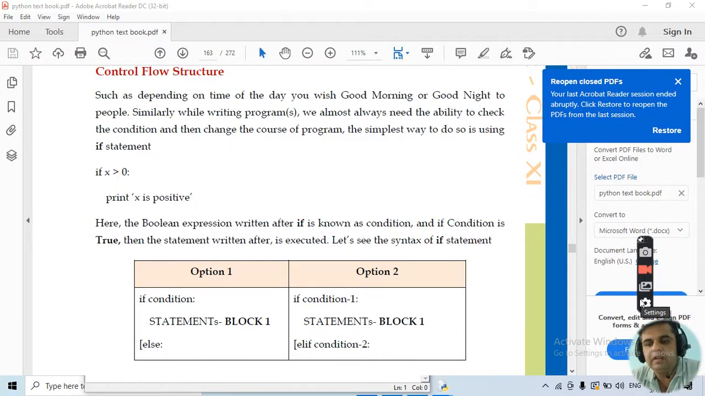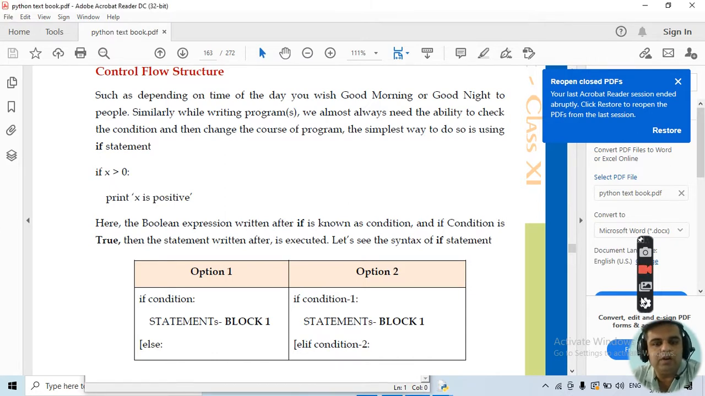Today we'll be starting with our next series of lectures, that is the various control flow structures used in Python. We have looked at in the previous lecture what the various data types used in Python are, what the various statements are, and all these things have been covered. There were two modes discussed. One is IDLE mode, one is script mode.